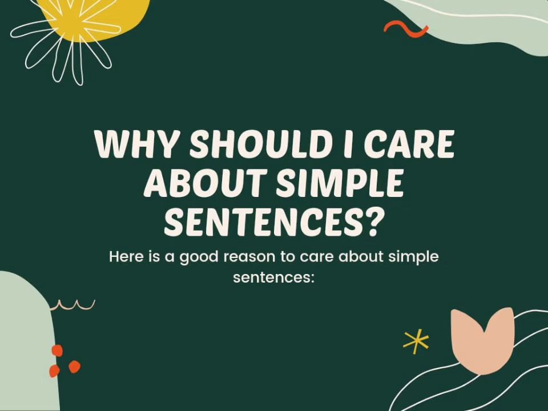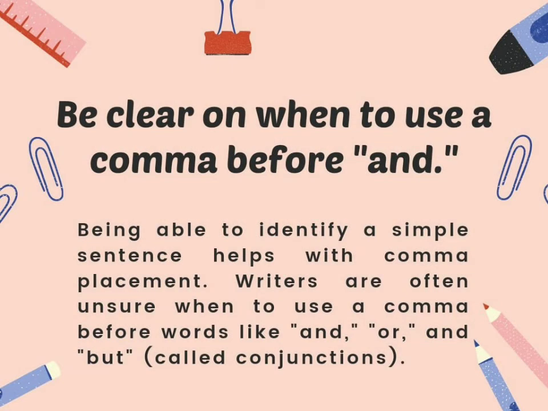Why should I care about simple sentences? Here is a good reason to care about simple sentences. Be clear on when to use a comma before and. Being able to identify a simple sentence helps with comma placement. Writers are often unsure when to use a comma before words like and, or, and but, called conjunctions.